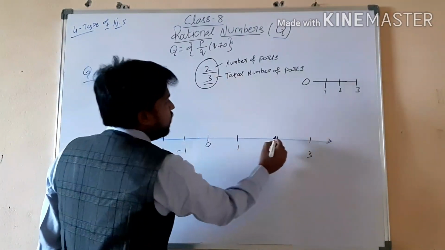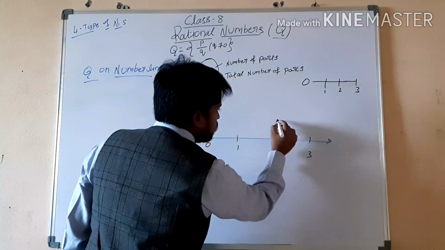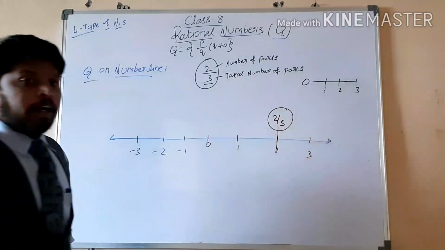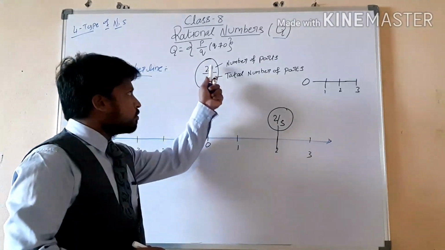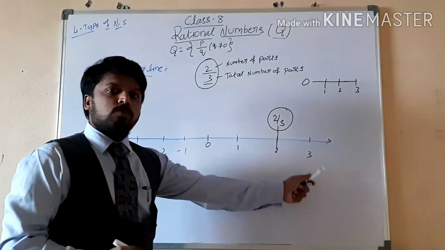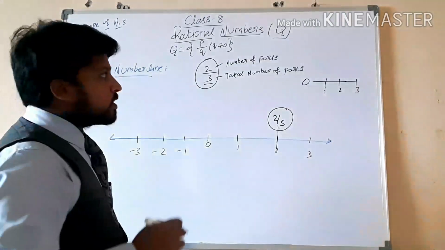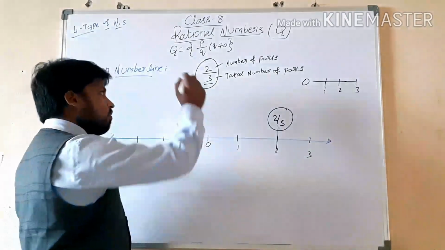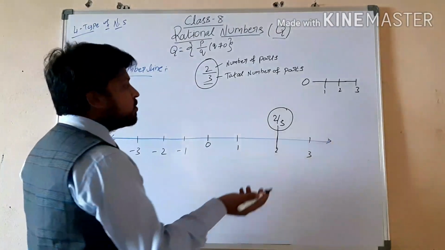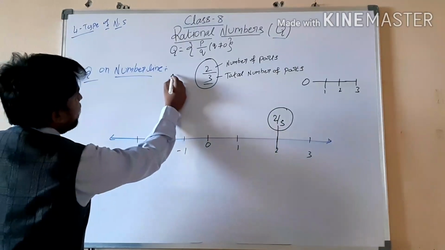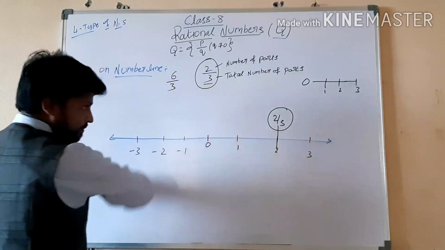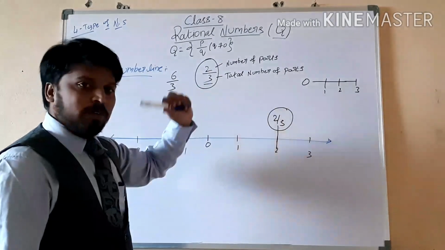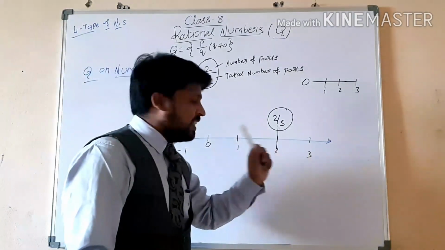Second part. How many parts do we have? So this is how 2 by 3 is shown on the number line. If we get any bigger values, we have to do it like this as well. For suppose, now we see 6 by 3. Here the numerator is smaller than the denominator, so we can show it easily.